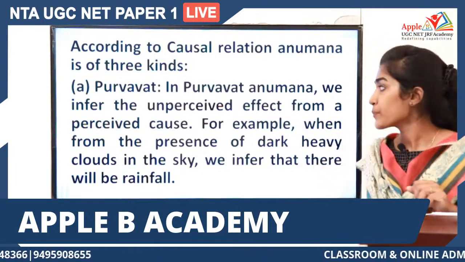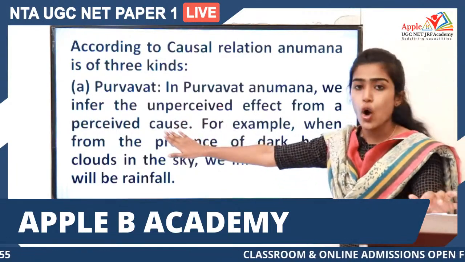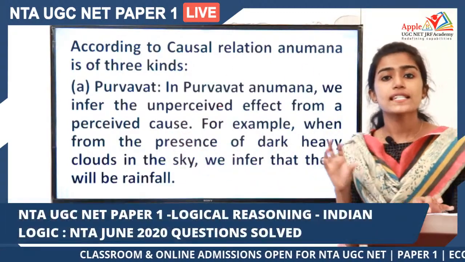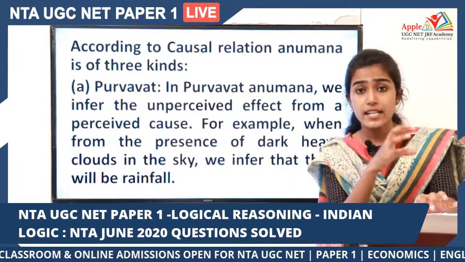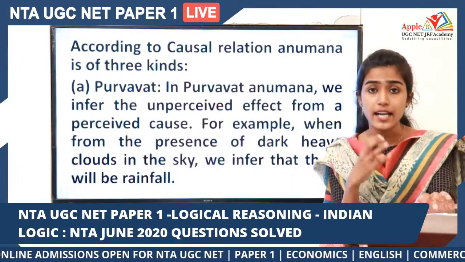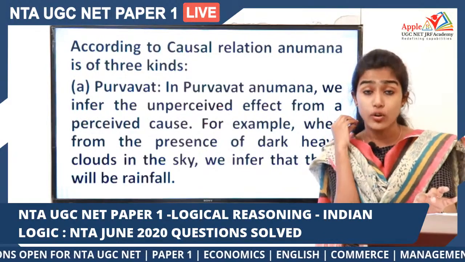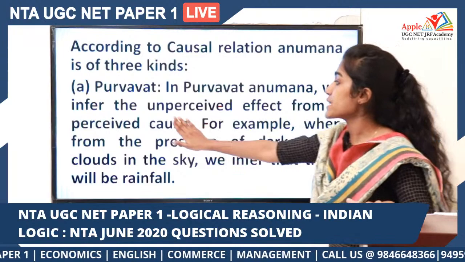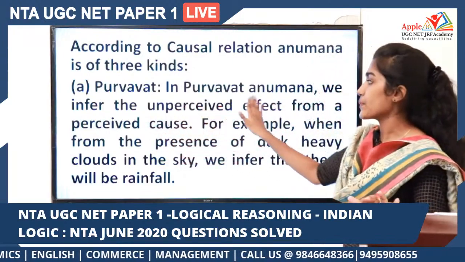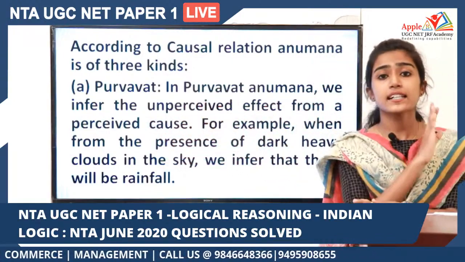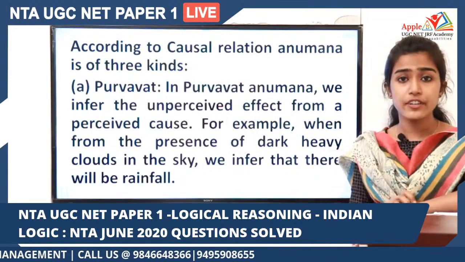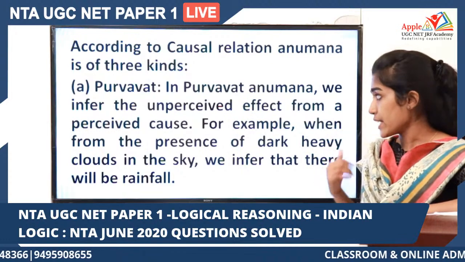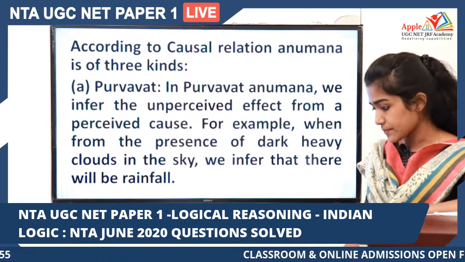that is coming very soon. So what you're perceiving here is a cause alone. You're just seeing the clouds in the sky, but you're saying that there are dark clouds in the sky, so there is a high chance there will be a rainfall very soon. So from a perceived cause, you are inferring an unperceived effect. That is Purvavat.